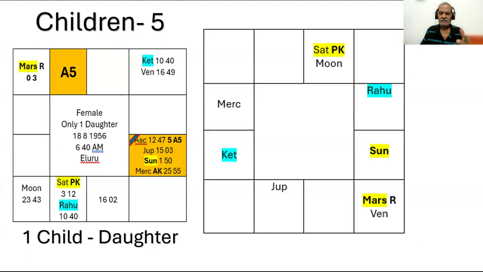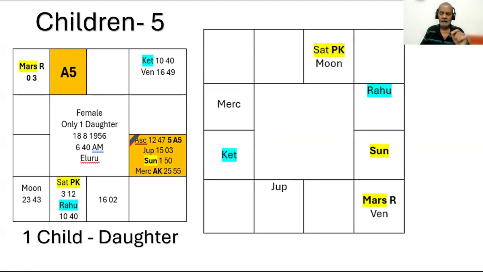Where is Aries? Aries is aspected by Jupiter from Scorpio, another female sign, that is the even sign. Of course, A5 is aspected by Mercury also. But mainly, the Lord of A5 combines with debilitated Venus, and Lord of fifth from A5 is aspected by Ketu.